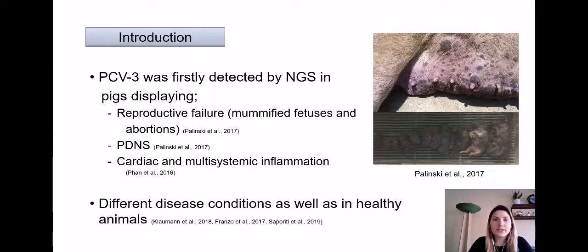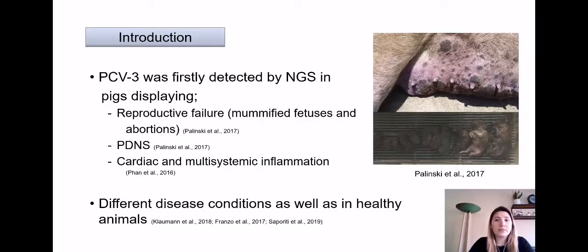PCV3 was first identified in 2015 by next-generation sequencing in pigs displaying reproductive failure, especially mummified and aborted fetuses, porcine dermatitis nephropathy syndrome, and also in pigs with cardiac and multisystemic inflammation. Here we have a picture from Palinski and collaborators of a sow. On the top we have a sow infected with PCV3 showing skin lesions, and on the bottom infected mummified fetuses.